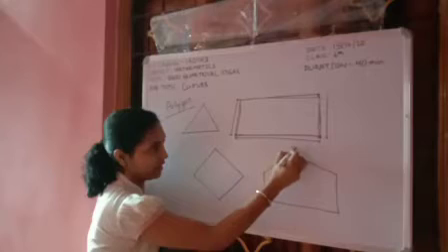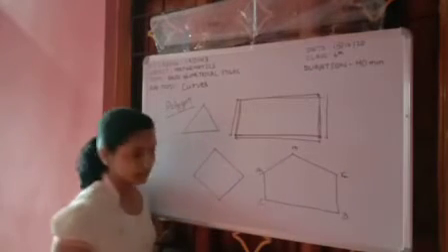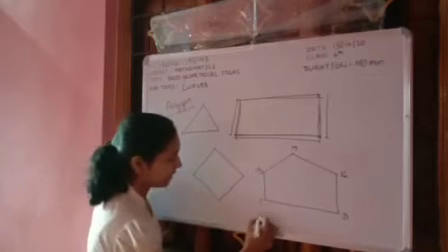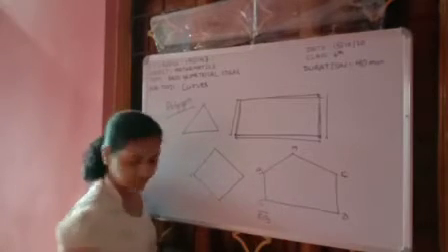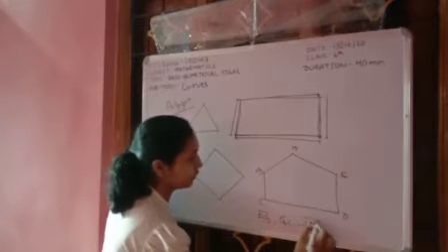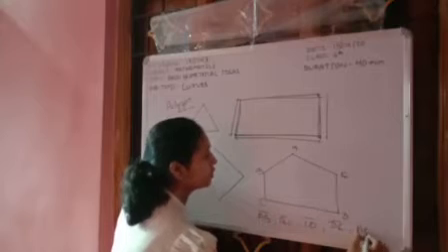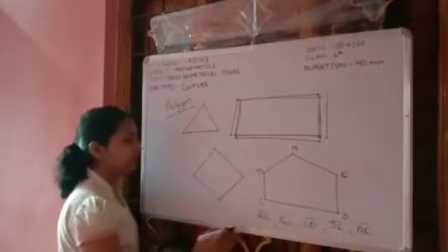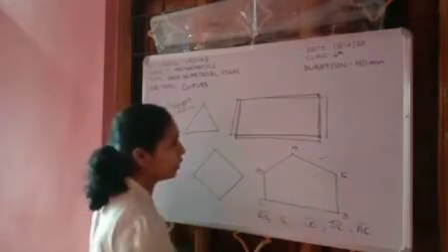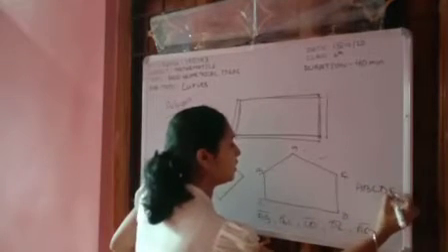A, B, C, D, E. Which are the sides? Like AB, it is a line segment. BC, yes, good. CD, good. DE, EA. Very good. These are the sides of the polygon ABCDE. This is the polygon.